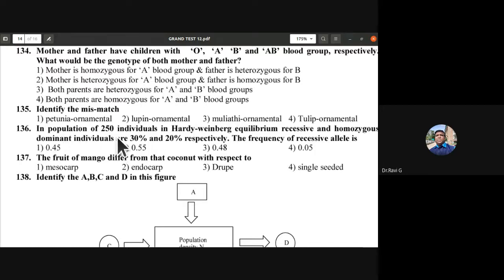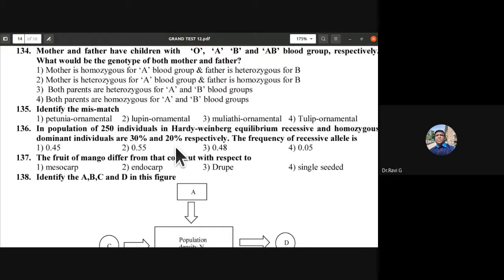136, in a population of 250 individuals in Hardy-Weinberg equilibrium, recessive and homozygous dominant individuals are 30% and 20% respectively. The frequency of the recessive allele is going to be. So what is the frequency of the respective recessive allele going to be?